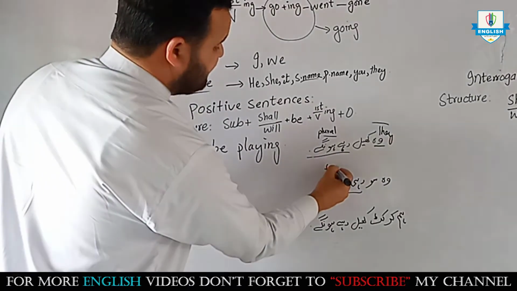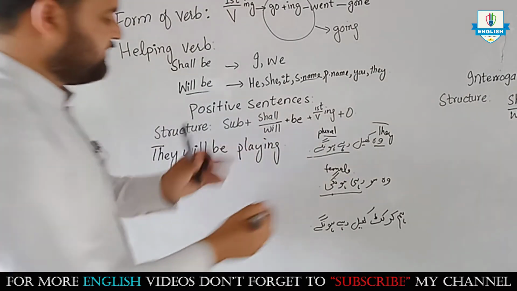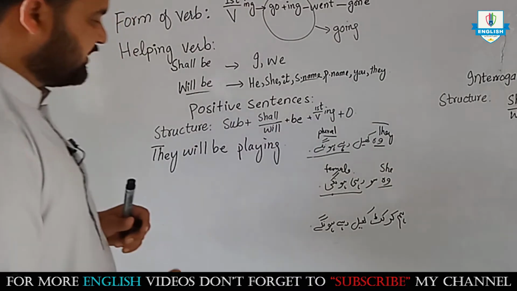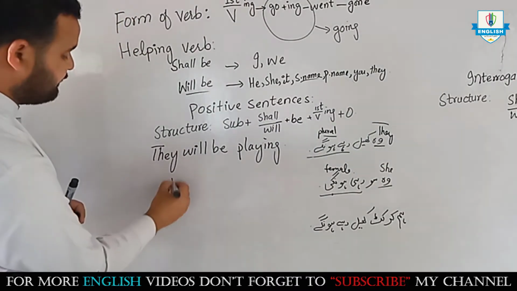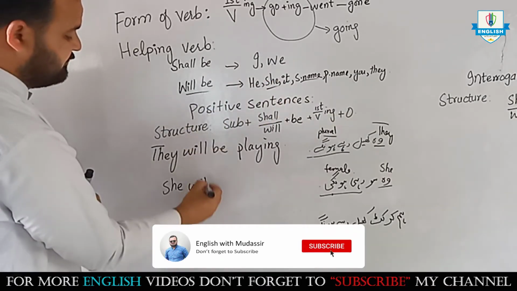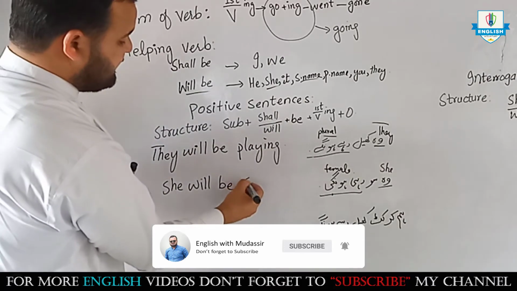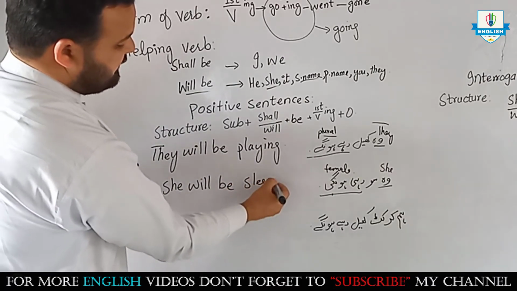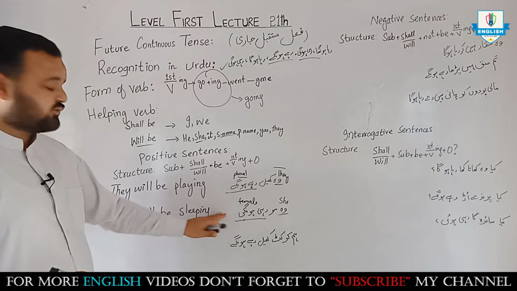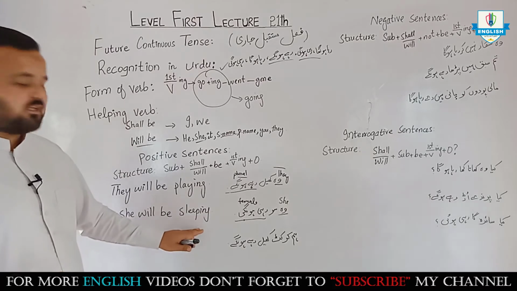And one thing more, female. फीमेल के लिए हम होंगी इस्तेमाल करते हैं, तो इसी वजह से इसके साथ she लगेगा. Got it? She will be, look at the structure, will be, sleep, ing, sleeping. So here also there is no object, that's why she will be sleeping.